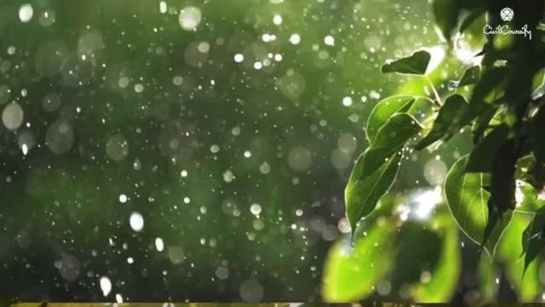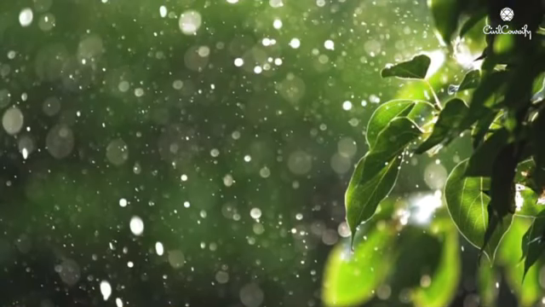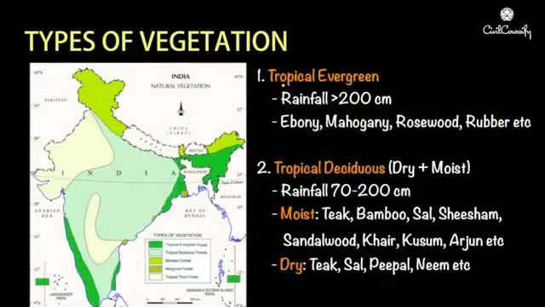The fifth one is precipitation. Precipitation is really important because the amount of rainfall that a particular area gets defines the density of the vegetation. Now let us look at the types of vegetation. The first one is tropical evergreen. Now let us look at this kind of vegetation in the map.